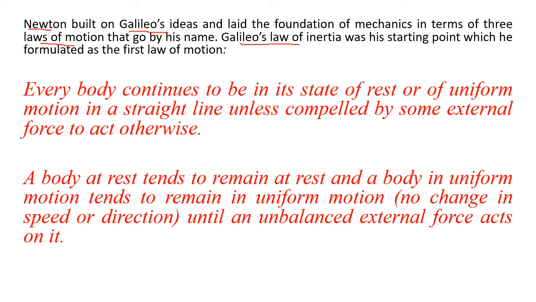So let us now state what is this Galileo's law of inertia or Newton's first law of motion. It is, every body continues to be in its state of rest or of uniform motion in a straight line unless compelled by some external force to act otherwise. Or, in simple words, a body at rest tends to remain at rest, and a body in uniform motion tends to remain in uniform motion. What is uniform motion? No change in speed and direction.